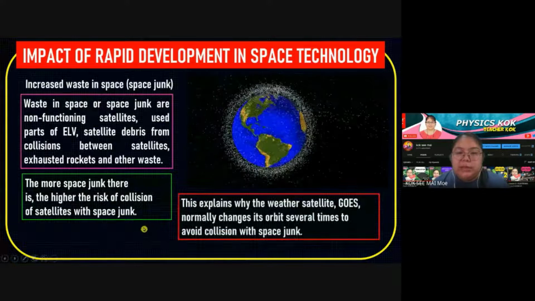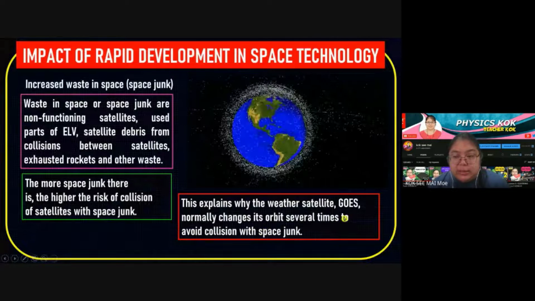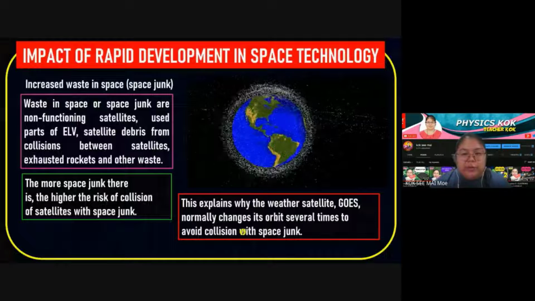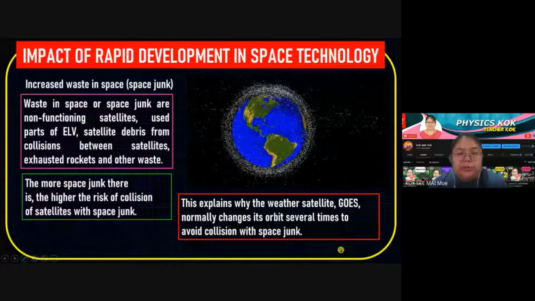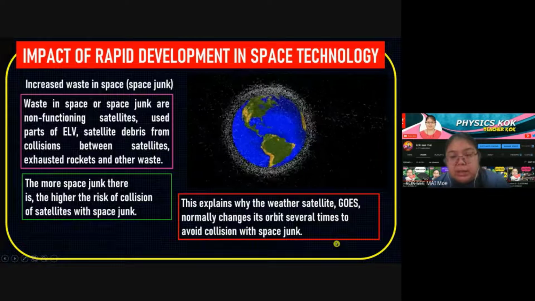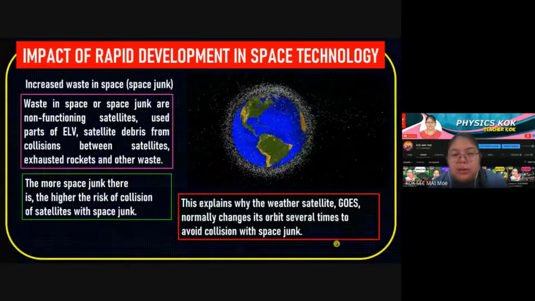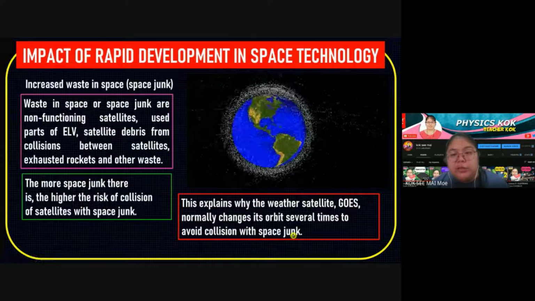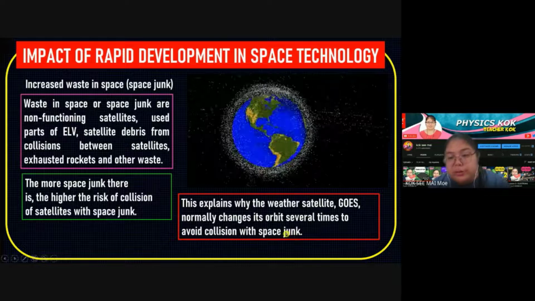So this explains why weather satellites normally change their orbit several times. They never just follow the orbit. Sometimes they change. Why? Because they want to avoid collision with space junk. Normally they follow the orbit, but sometimes they will move. For weather satellites, they will move so that they avoid colliding with this space junk. So that's why they want to move. This is one of the reasons.